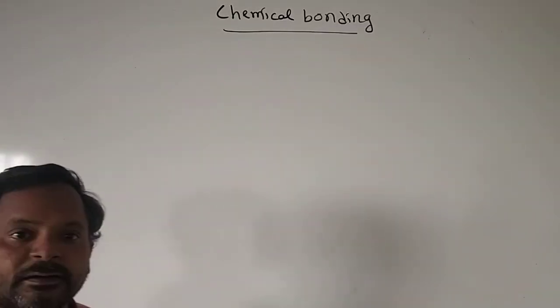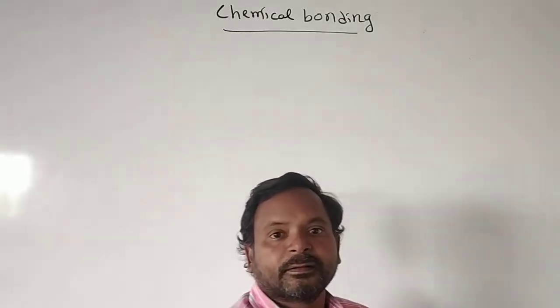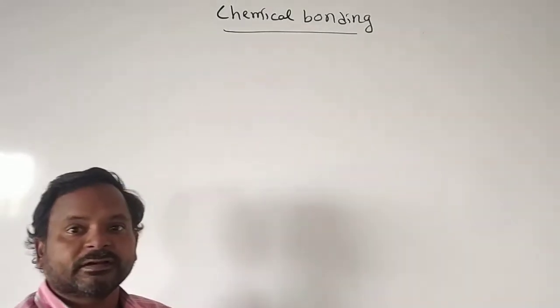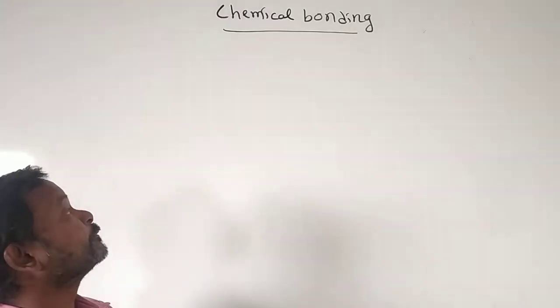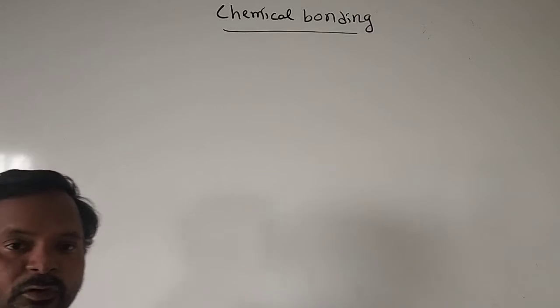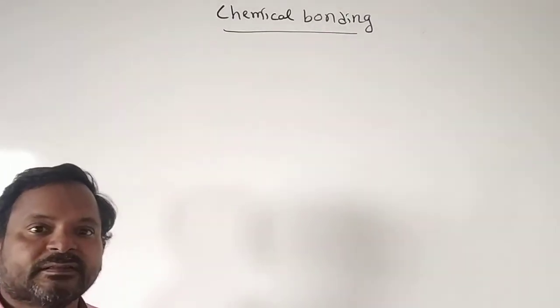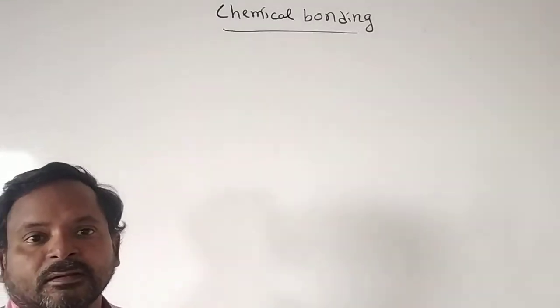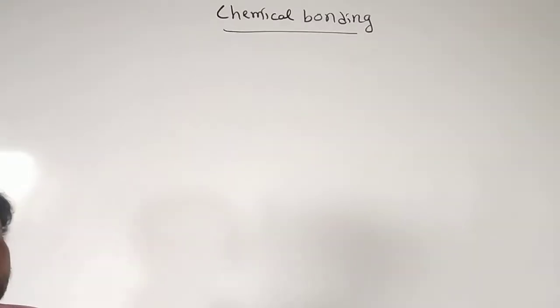Continuation of organic chemistry. Chemical bonding is one of the important topics for NEET and JEE, CET also. PU point of view also, nearly 11 marks will come from this chapter. Okay, so what is the meaning of chemical bonding? What is the significance of chemical bonding? How many types of chemical bondings are there? Or how many theories can explain the bonding in molecules? We will see in conclusion.